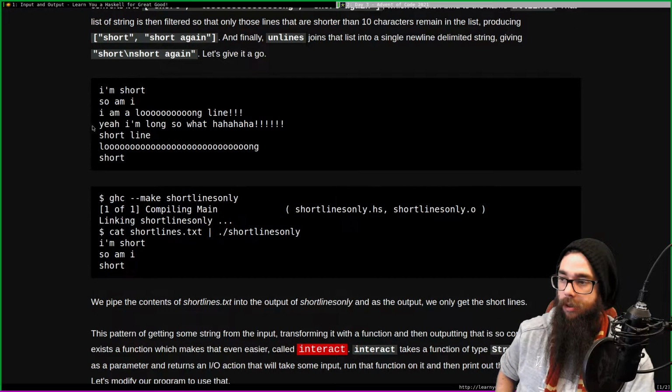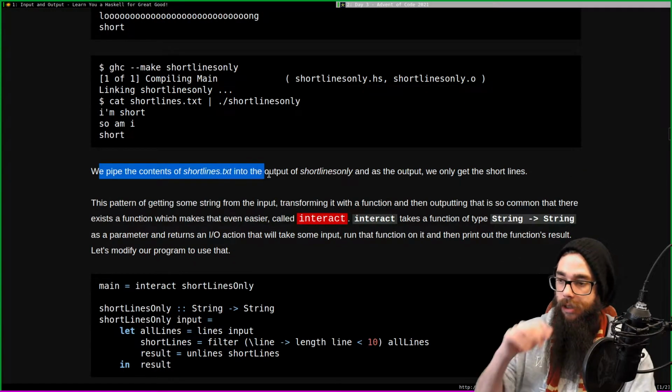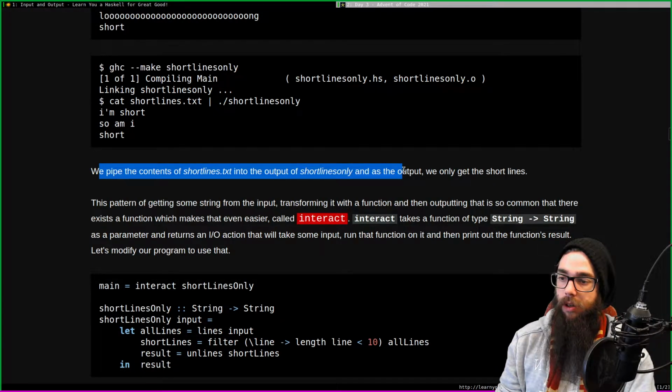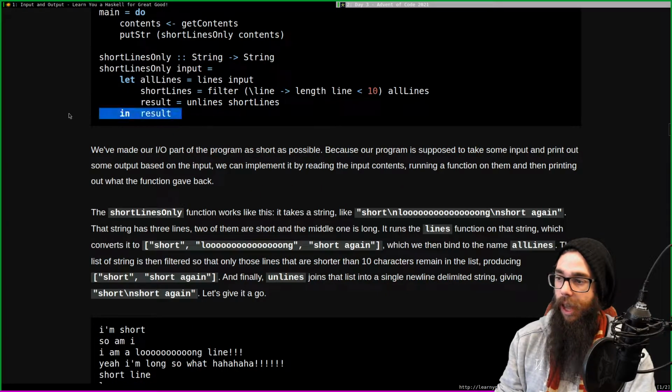All right. This is the input, this is the output. Yeah, we pipe the contents of shortlines.txt into the program, and as the output we only get the short lines. Oh, he actually didn't mention this at all.